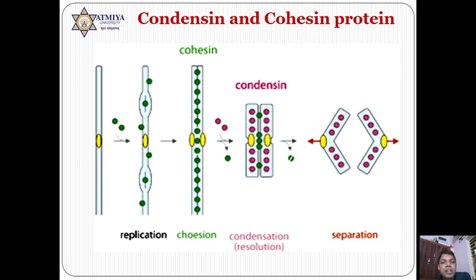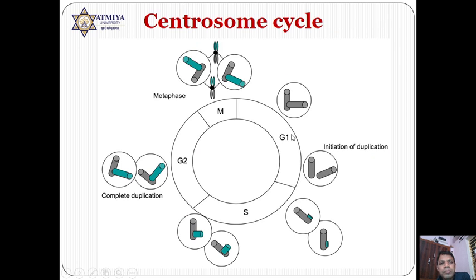Another important protein is condensin proteins. They are present but they are not active. They are active in the metaphase only. So that I will explain later on. In the S phase, the centrosome cycle also occurs, where centrosome duplication occurs.